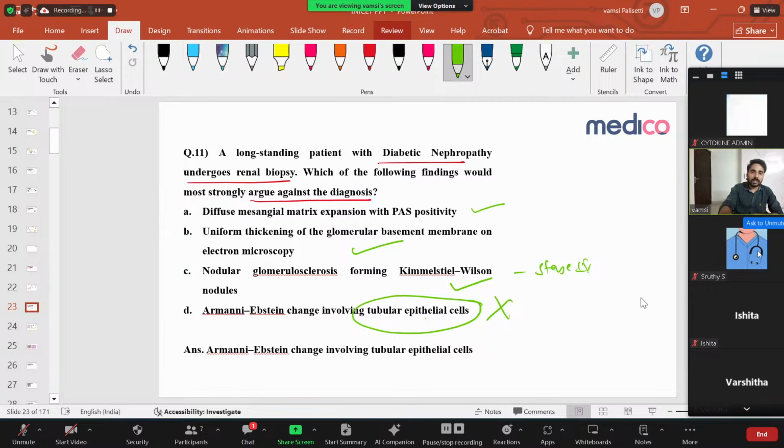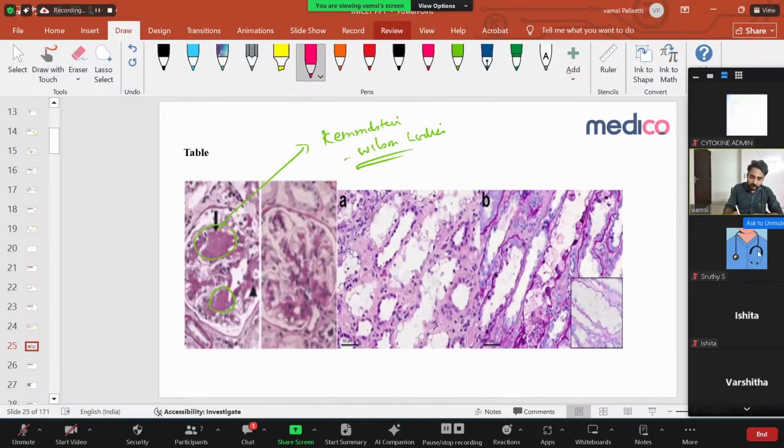Okay. Now in INICET, in the next exam they'll ask about Armanni-Ebstein changes. Let us see what this is. If you see this next image, these are the renal tubules. You see all these tubules are enlarged. And if you see properly, there are small vacuoles. These are nothing but glycogen that has accumulated in the tubules. When you stain with PAS, these vacuoles become pink.